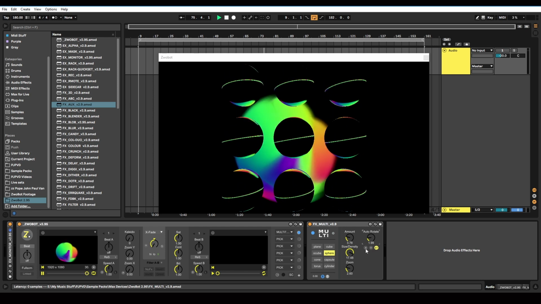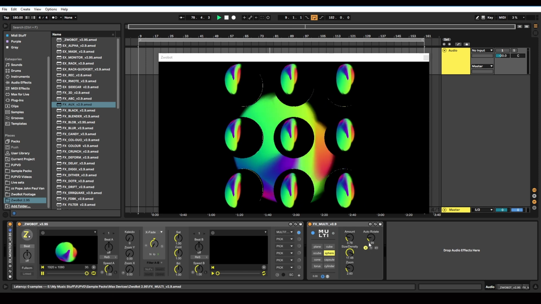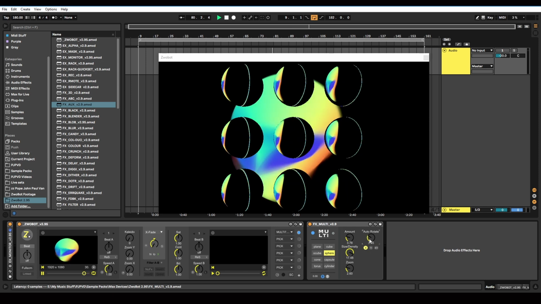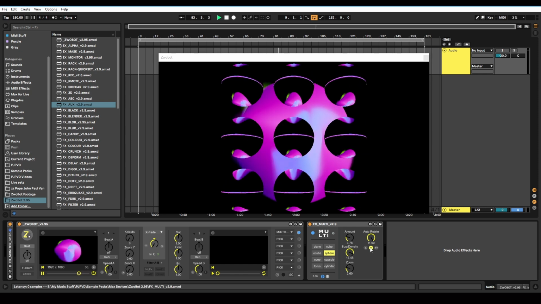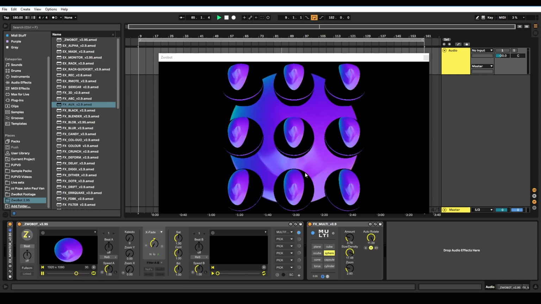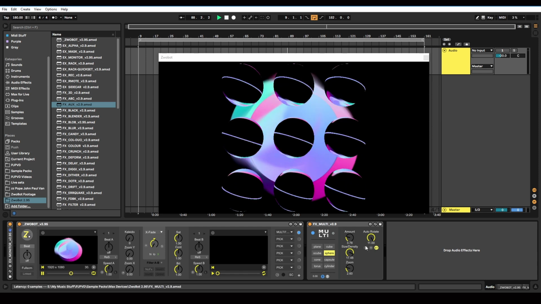And under here, these buttons control what is rotating. So is it rotating on the X axis? So that's going to rotate horizontally, or on the Y axis. So it's rotating top to bottom, or on both. So it's rotating diagonally.